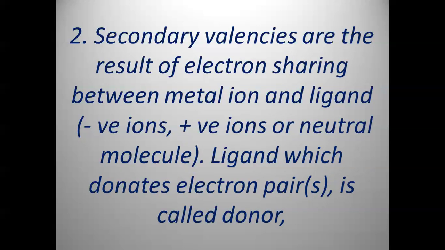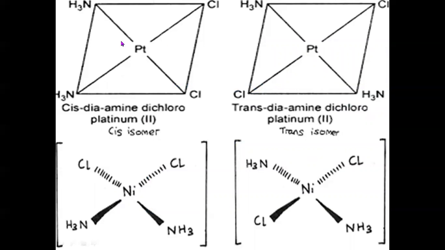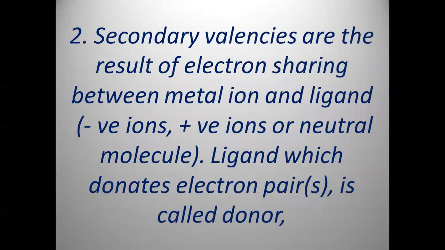You know the central metal ion is nothing but a metal from d block elements, especially transition metals like platinum, nickel, copper, cobalt, manganese, chromium, and silver, etc. Now, what is a ligand? A ligand is a neutral molecule or a negative ion or a positive ion, whatever it may be, but it has to have the ability to donate electrons, or share electrons with the central metal ion to form a coordinate bond, dative bond, or coordinate covalent bond.